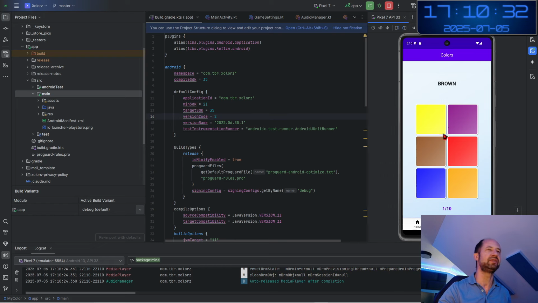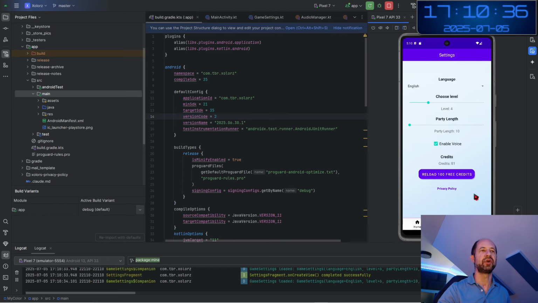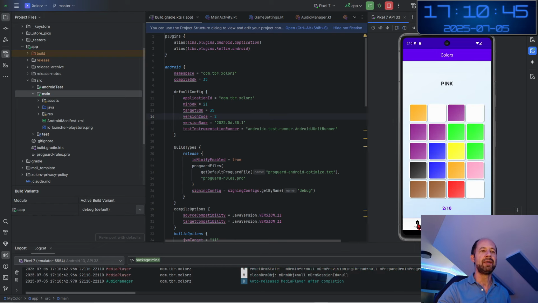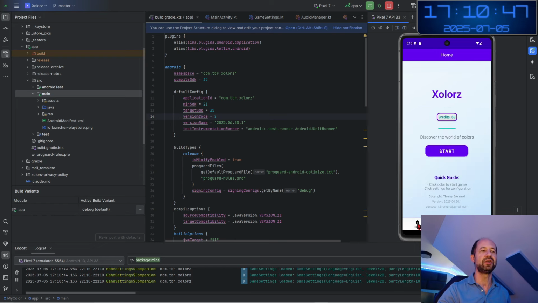You have understood this is the game that I am trying to push on the Google Play Store, and there are different settings like the party length and the level. I can go to level 20, and here there are 20. I must choose the color. So it has very basic functionality, and the app that I am going to push is called Xolor. Even if you look at this video later than July 2025 and see that the app is in the public store, you will see that I have successfully managed to push the app.